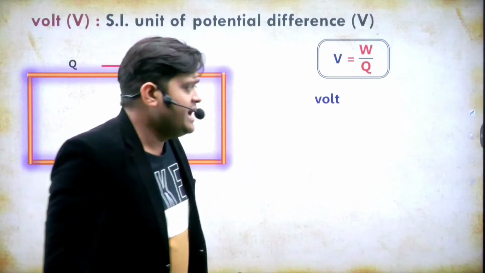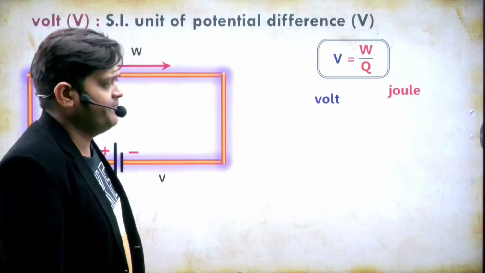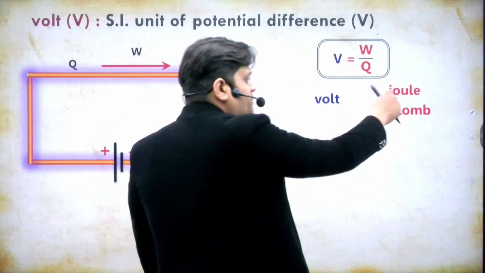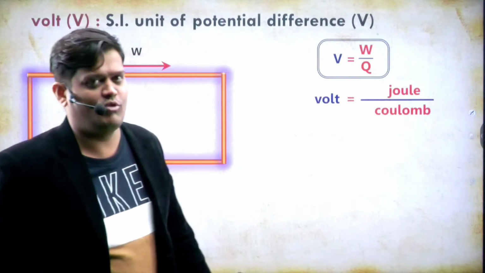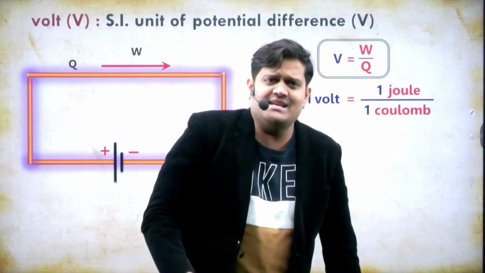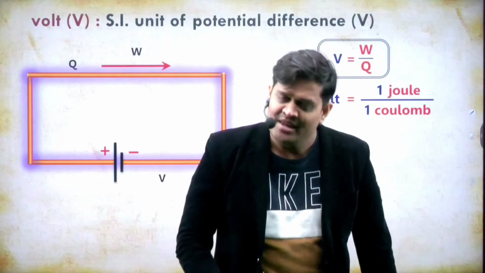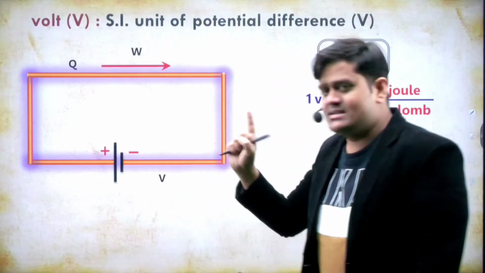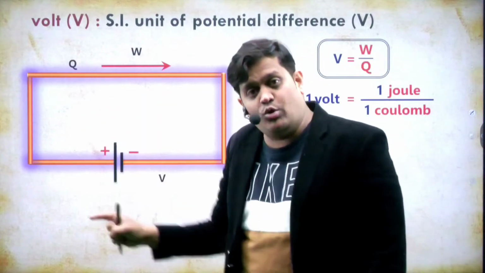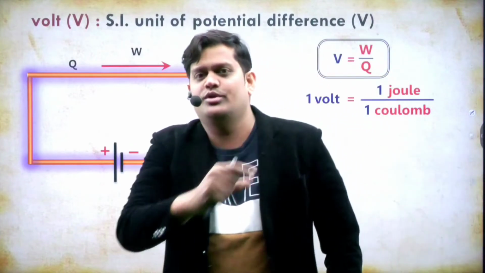The SI unit of work done is joule. The SI unit of charge is coulomb. And we find that joule per coulomb is called a volt. When do we say that the potential difference is 1 volt? If 1 joule of work is done to bring a 1 coulomb charge from one point to another point, then the potential difference is 1 volt.